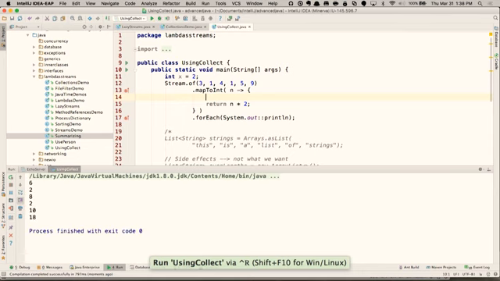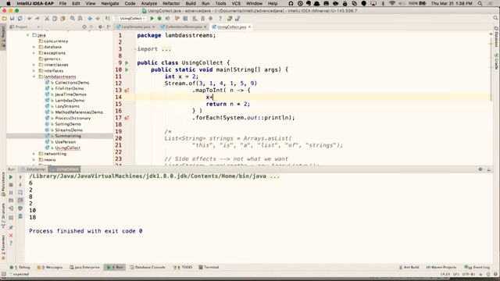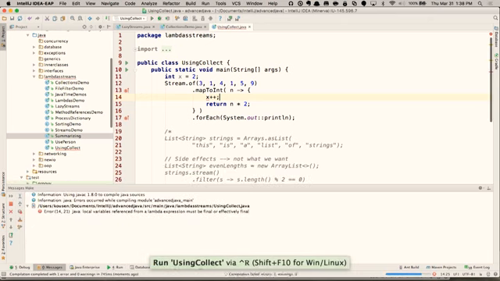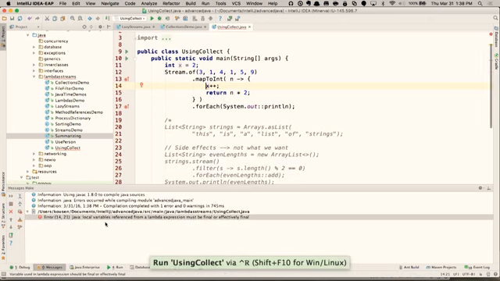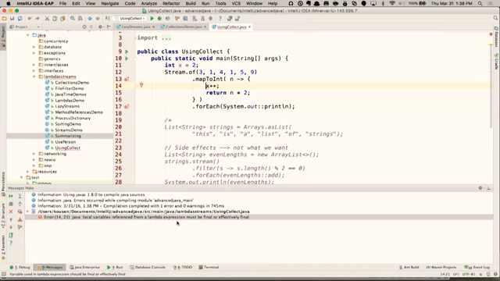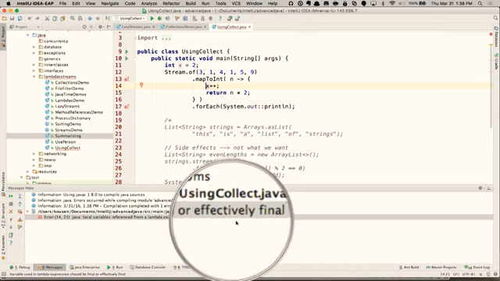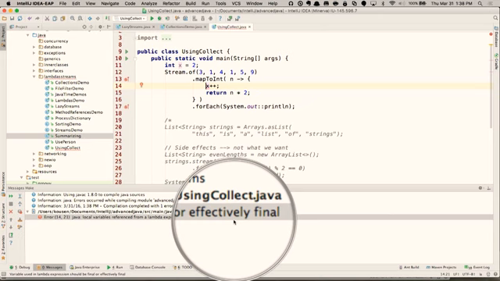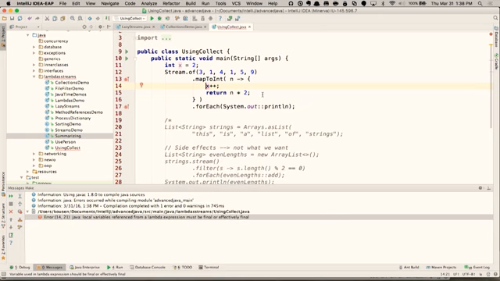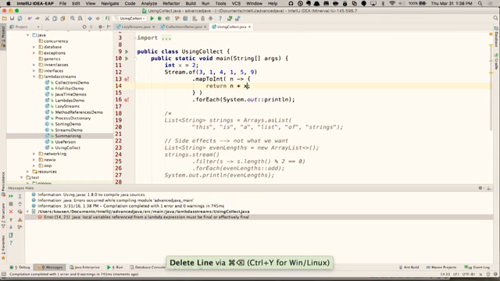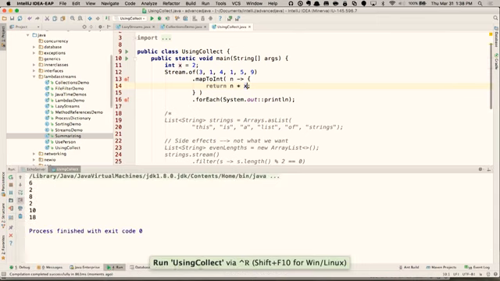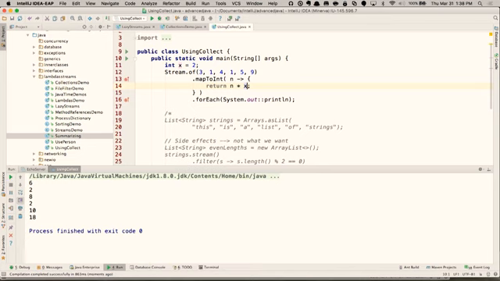Yep, everything's still fine. If I try to say x++, then the code does not even compile. I can try to run, and it's just simply going to fail because it says local variables referenced from a lambda expression must be final or effectively final. That is not legal. On the other hand, I can use that value. So if I make it n times x, that's fine. I can access it, but I cannot modify it unless it's marked final or is effectively final.